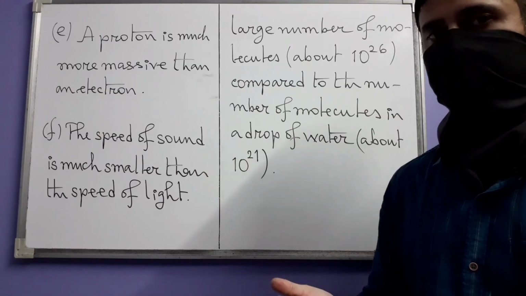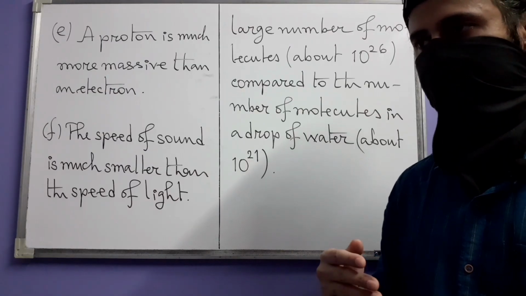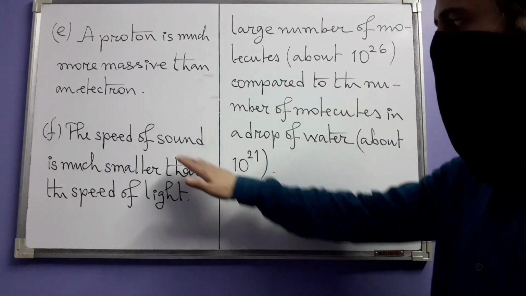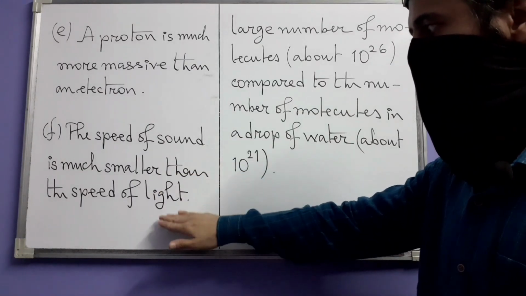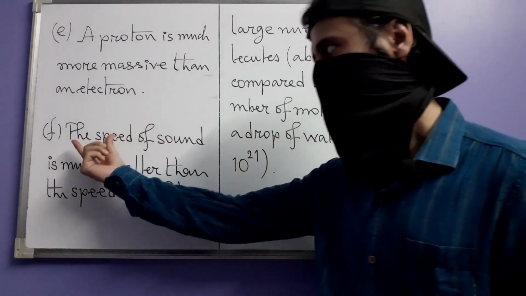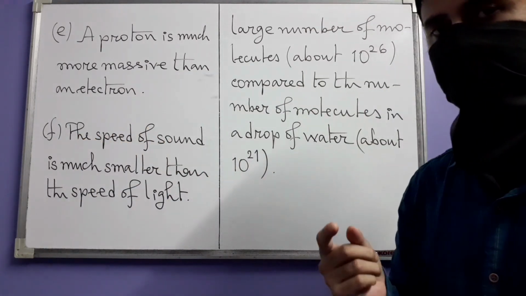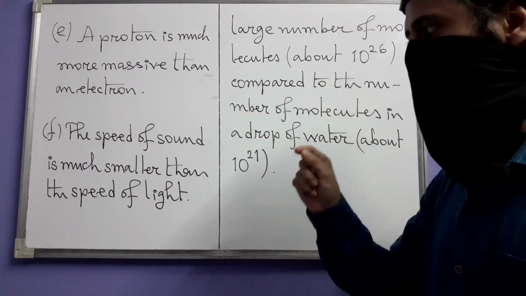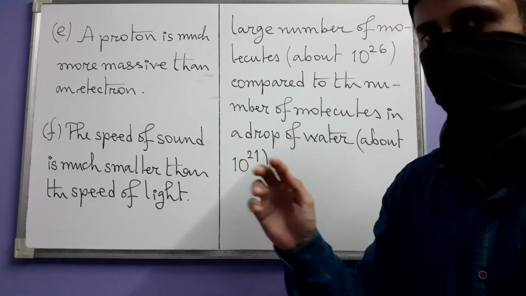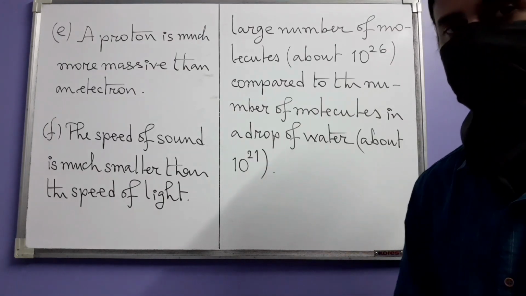In dry air it is one value, in wet air it is something else. There are many things, but the framing of this sentence is okay. Now if you want, you can put in more restrictions. The speed of sound in dry air is much smaller, but this much smaller. So those are the extra pieces of information.